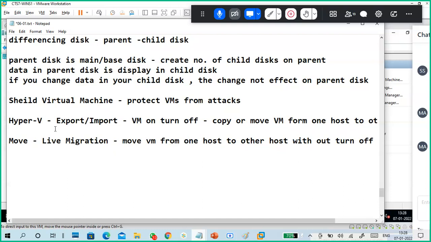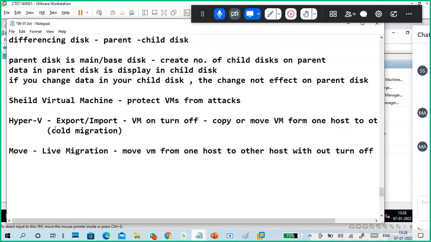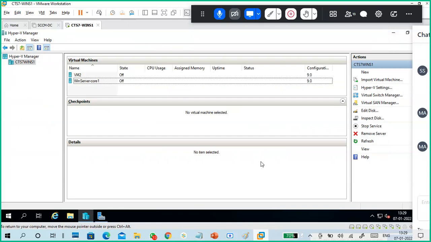What is a cold migration? It's nothing but when you have to shut down your virtual machine, then only we can move it. So when a virtual machine is running, you can move the virtual machine from one host to another host, or one server to another server, whatever it is. That is another move. There are so many things. Geo replication is also there.